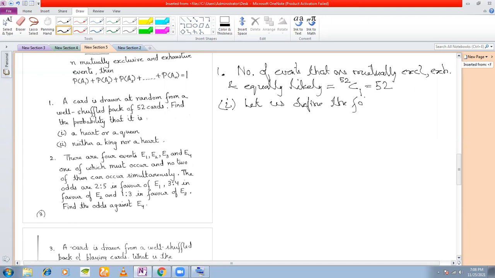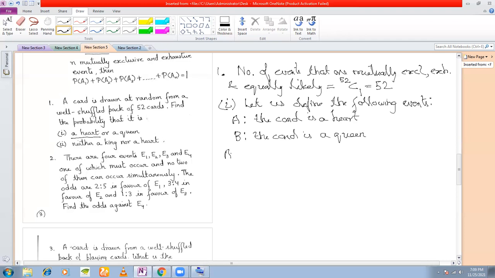So if I define the events, let us define the following events. First part is A, it's a heart. So you break this up into two events, heart or a queen. This is a single event, and you are breaking it up into two events. A is the event the card is a heart, right? And B is the event the card is a queen. Therefore, what is the given event? A union B is the given event, right?